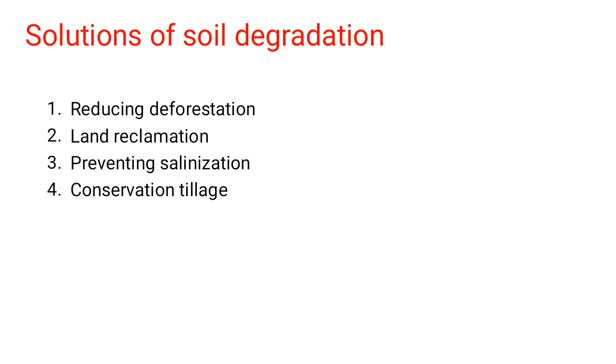And then conservation tillage. We have seen in a previous video that tillage is a process of ground preparation, by mechanical means, and if we go for some very aggressive and unscientific method of tillage, that will accelerate the soil degradation process. So conservation tillage is an approach in which we have to strike a balance or trade-off between two things.